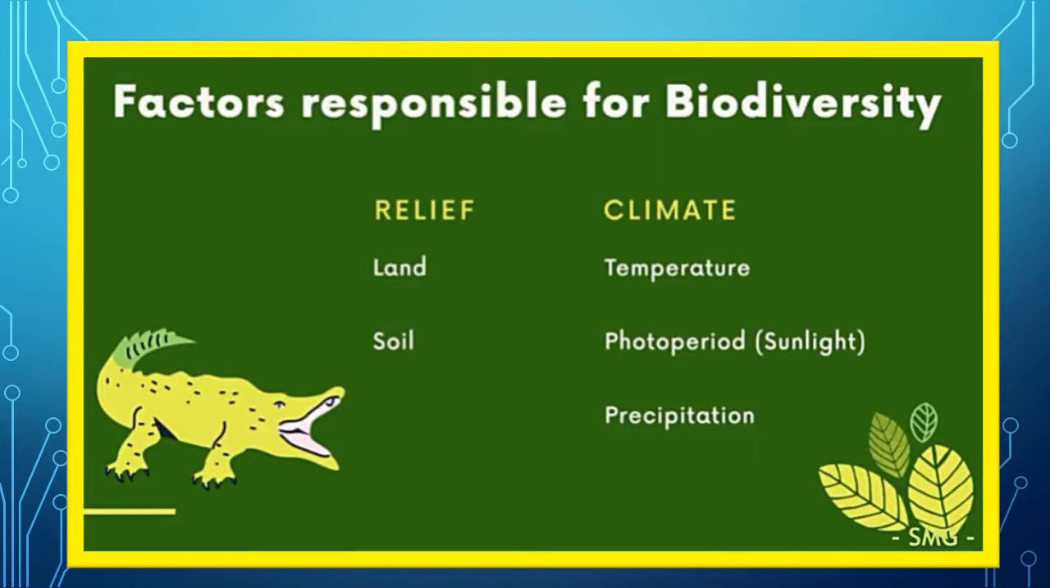Now, the factors responsible for diversity are relief and climate. Under relief, it is land and soil that affect the biodiversity, and under climate, we have temperature, photoperiod, which means sunlight, and precipitation, which means rainfall. So, we'll look into the details of this. First, we look into relief, that is land and soil.